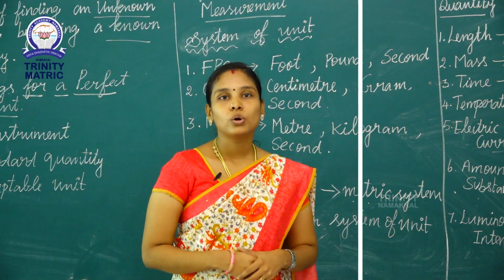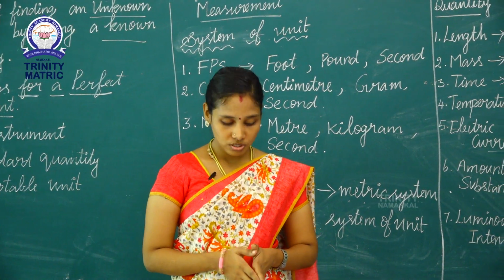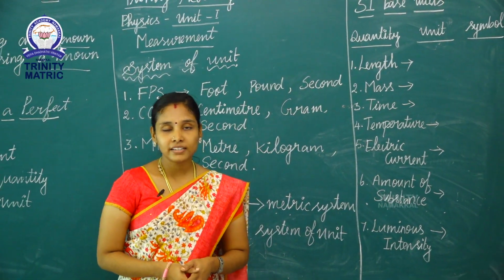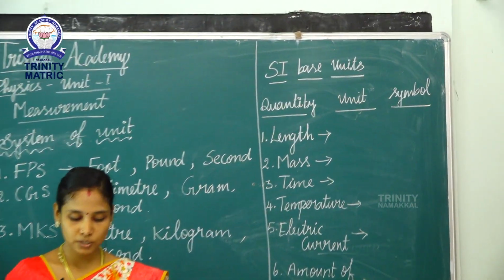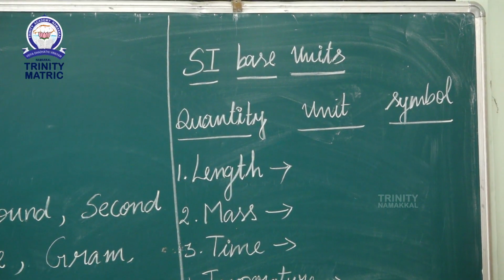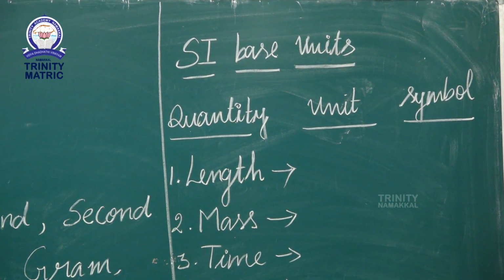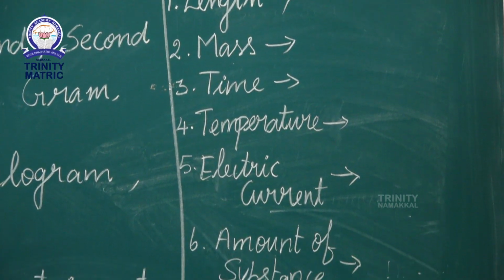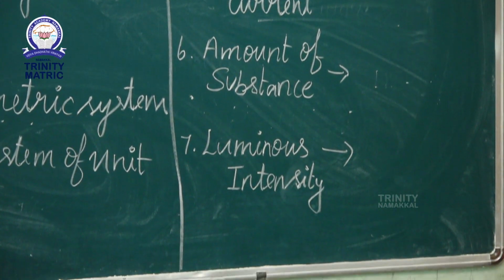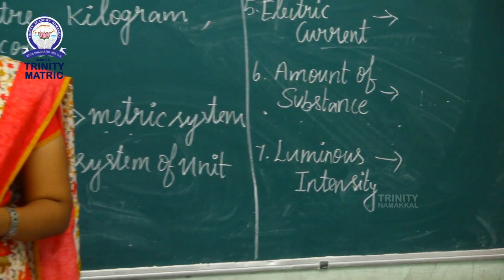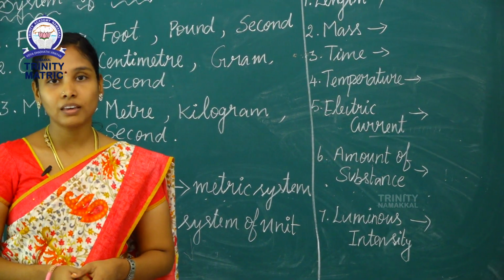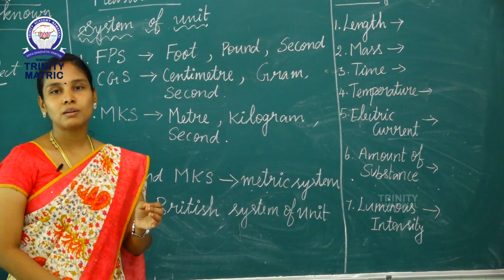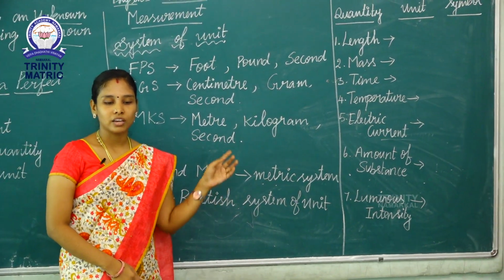Okay, next topic, we are going to see the International System of Units. In earlier days, scientists performed their experiments and recorded their results in their own systems. Due to lack of communication, they couldn't organize their experimental results. So the scientists planned to follow a uniform system for taking measurements. There are seven basic physical quantities.